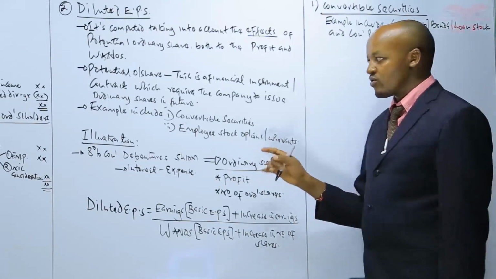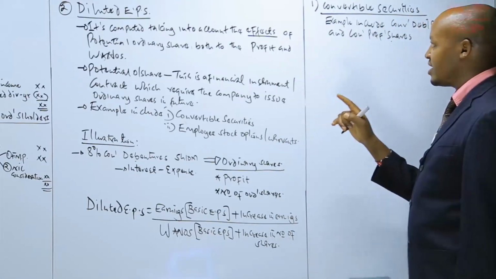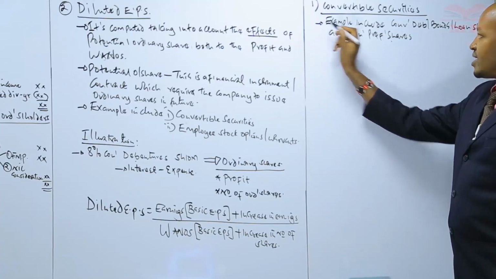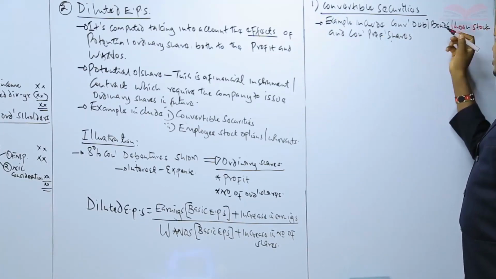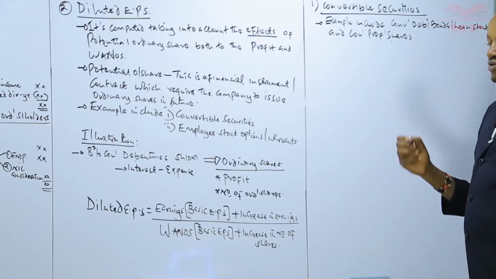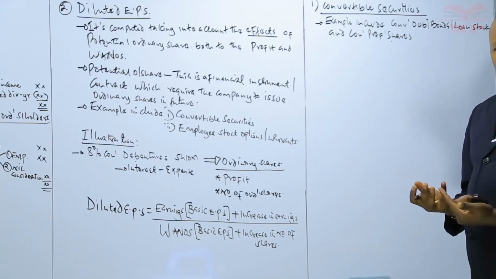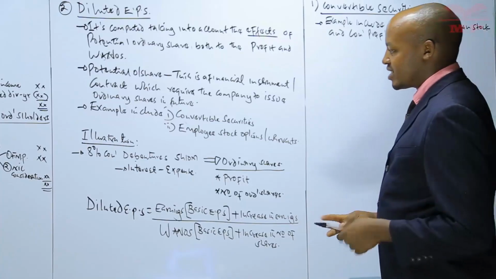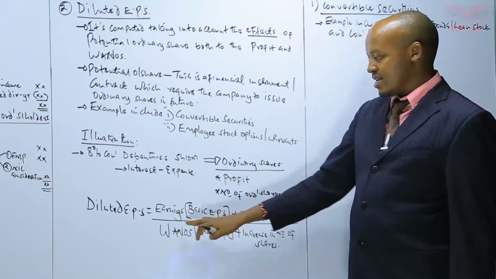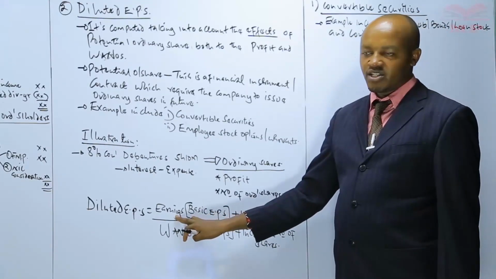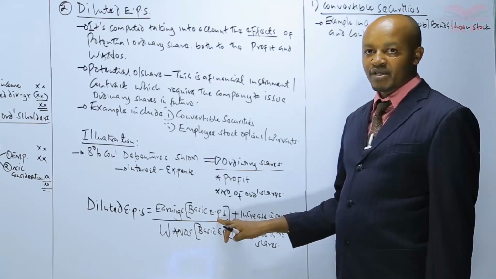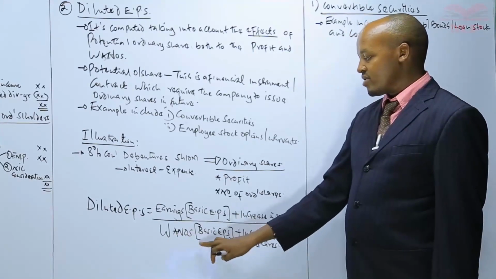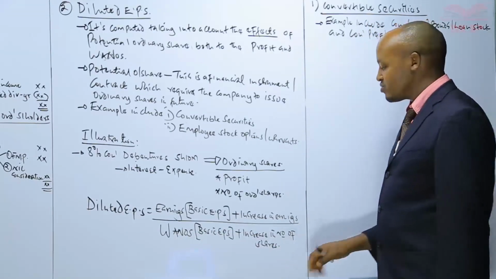So for the purpose of computing the diluted earnings per share, we have said that we make an assumption that those particular debentures, that is convertible debentures, convertible bonds, convertible loan stock, were converted into ordinary shares in the course of the year. As a result, the earnings attributable to ordinary shareholders as used in the computation of basic EPS would have increased by a certain amount, and the number of shares would also have increased by a certain amount.